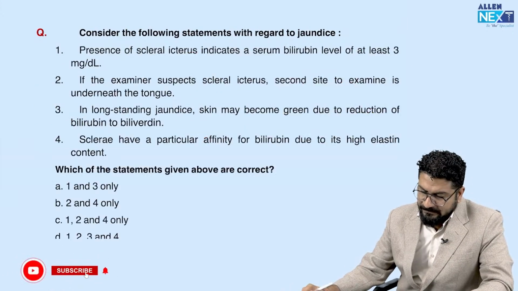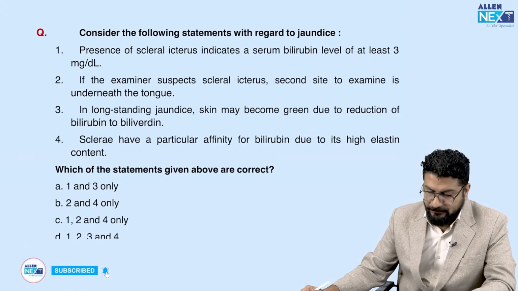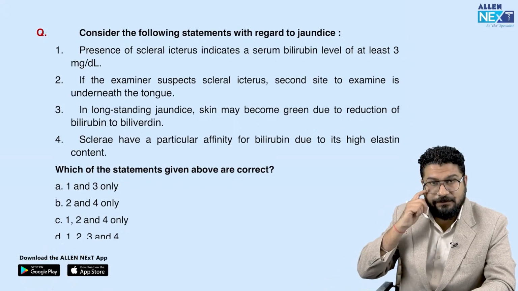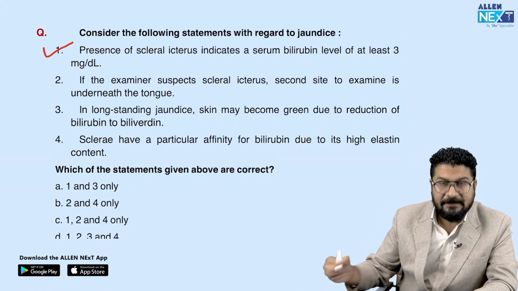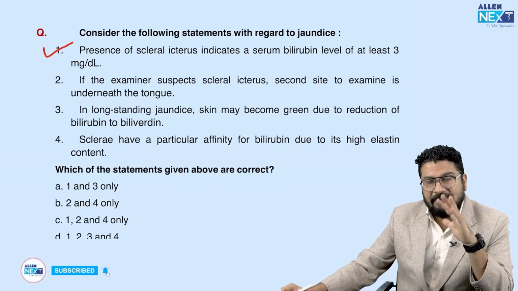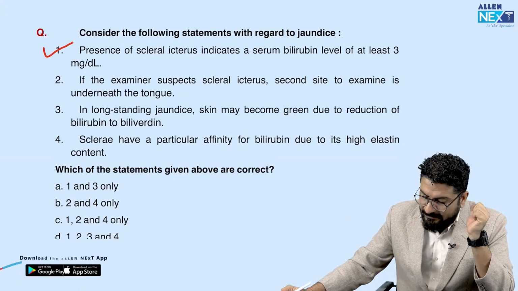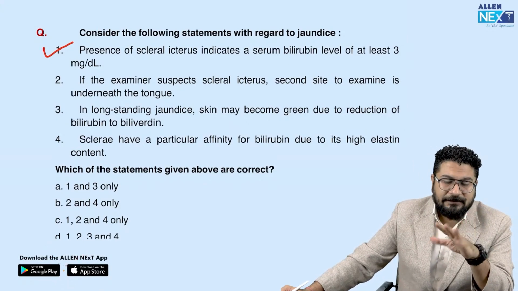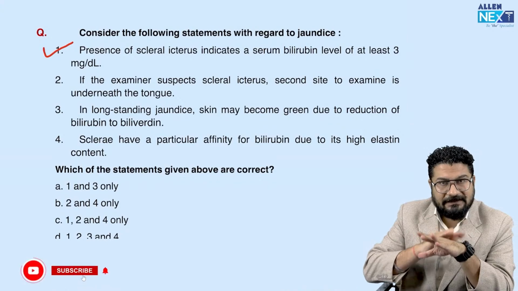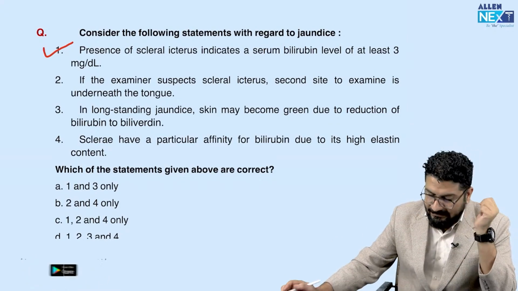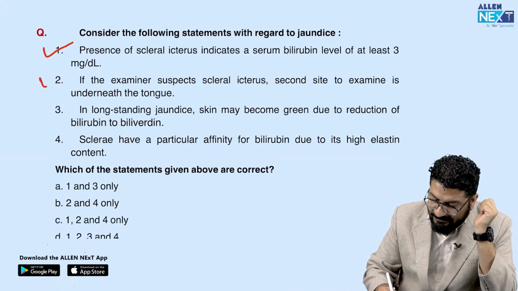Okay, coming to next: which of the following statements is true regarding jaundice. First, presence of scleral icterus indicates a serum bilirubin level of at least 3. That is the correct statement. Whenever you see icterus in the sclera, it means the bilirubin level is more than 3. If the examiner suspects scleral icterus, the second site to examine is underneath the tongue. That is again a true statement. First we see the skin of the patient, where there will be yellowness. Then we can see the nail bed, the sclera, and it's followed by the tongue.